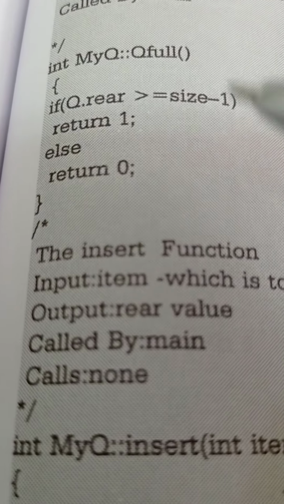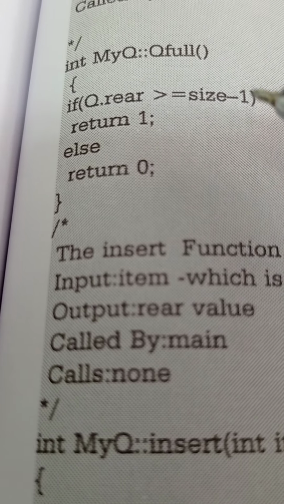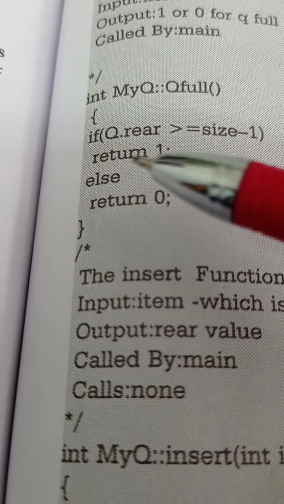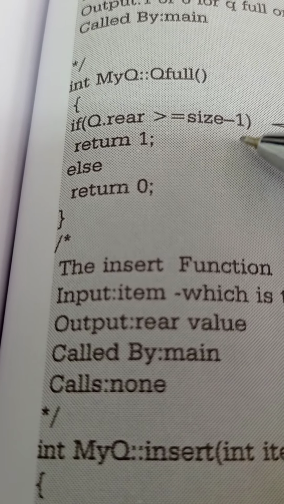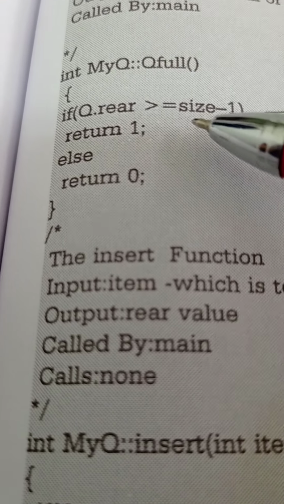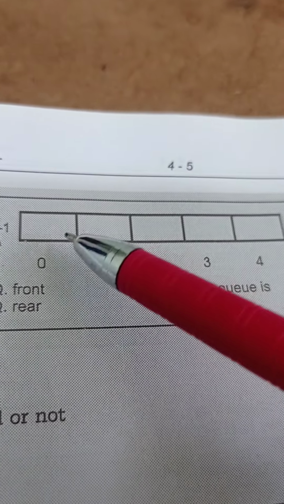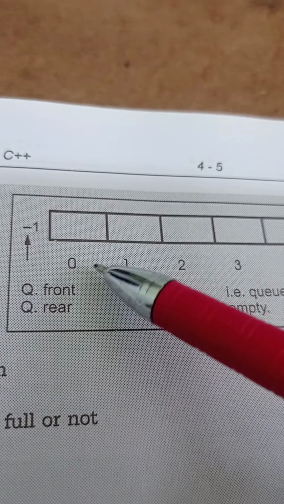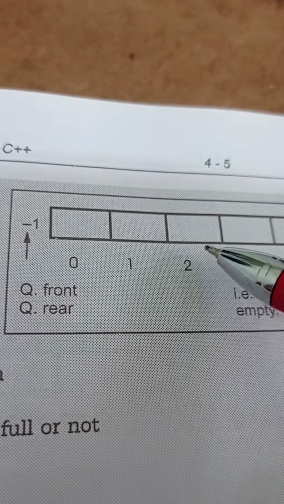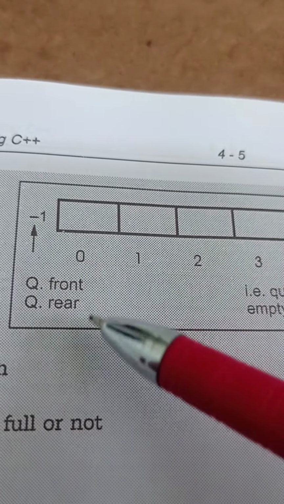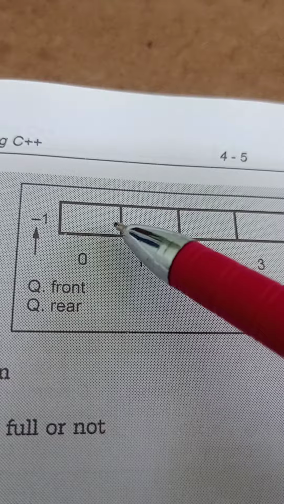Then we will define one more function, that is qfull. When the queue is full, what does it have to display? How will it come to know the queue is full? If qrear is greater than or equal to size -1, what is size -1? The size is 5, and 5 minus 1 is 4. When we insert the data, 1 2 3 4 5, similarly the rear pointer will move along like this, it will come to here.